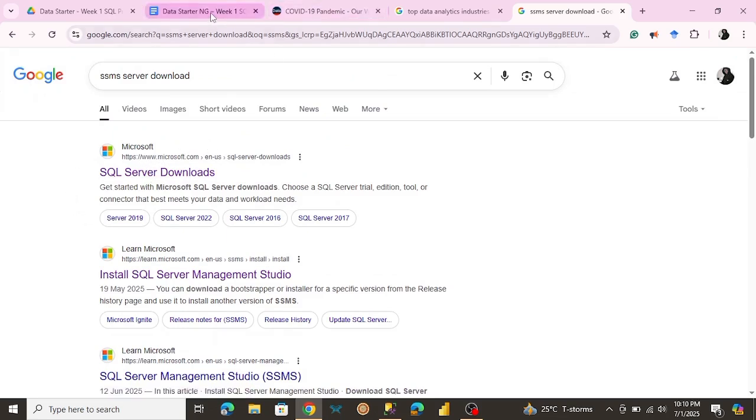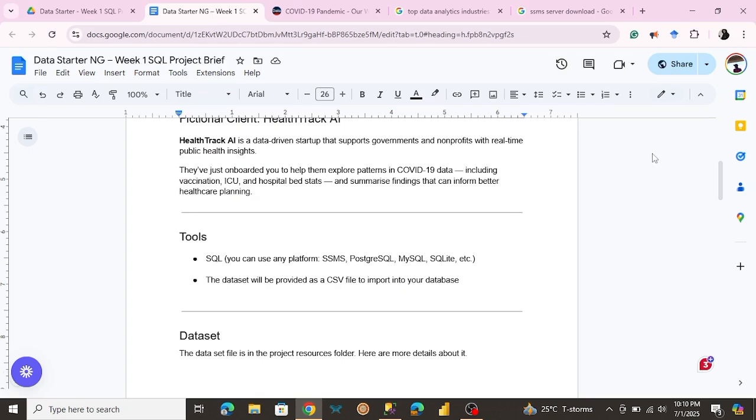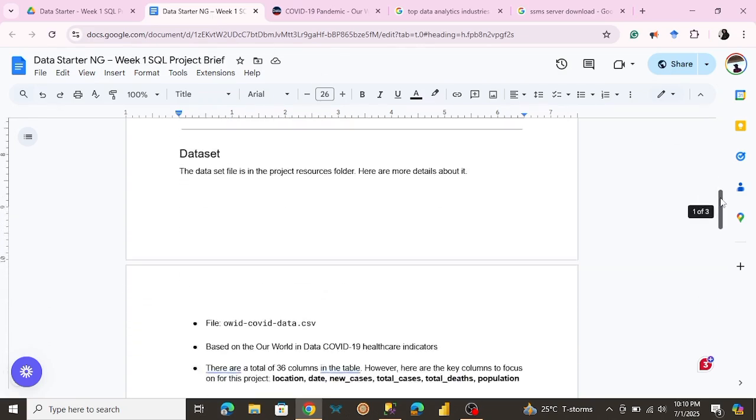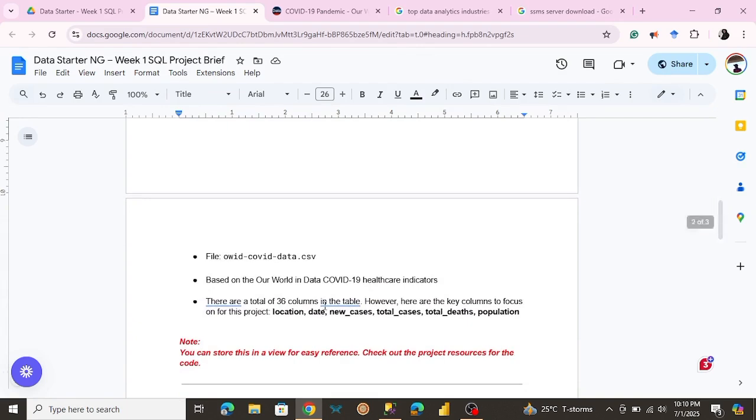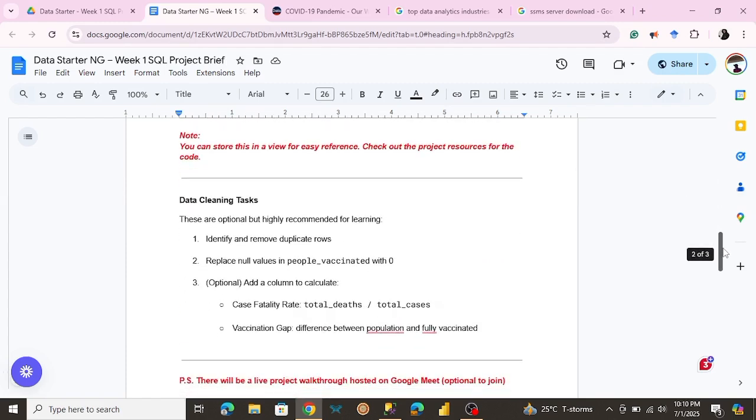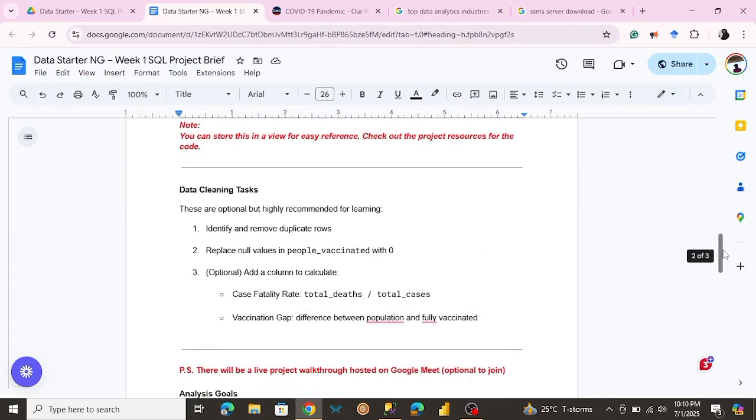So once you've installed it, the next thing, let me just keep scrolling through the brief. So here's the data set. There are a total of 36 columns in the table. Here are some examples of the columns you might find. And like I said, you should go through the data dictionary to get an understanding of what the columns are all about. So here are some data cleaning tasks you can do.